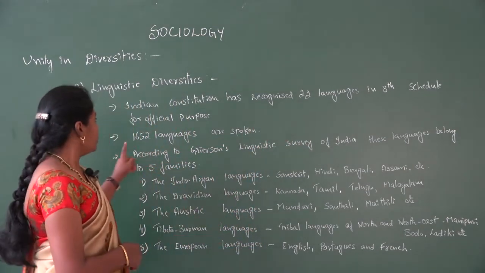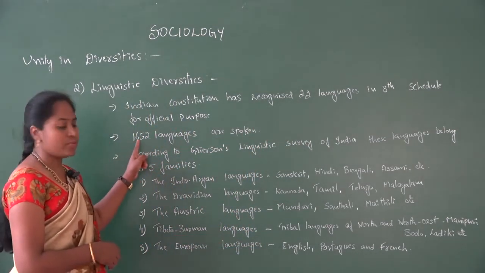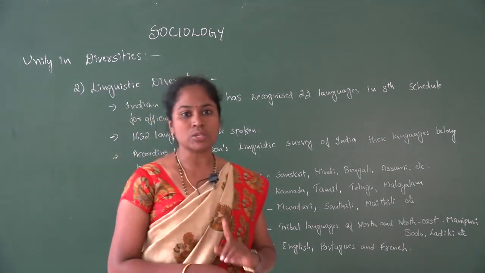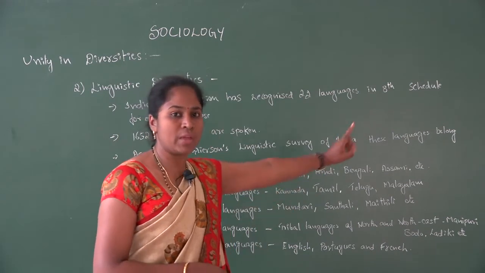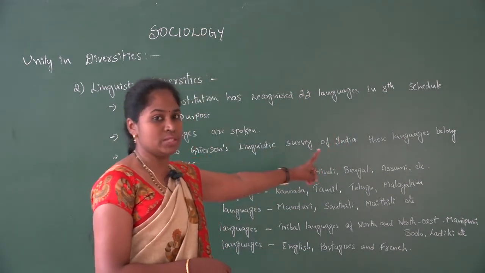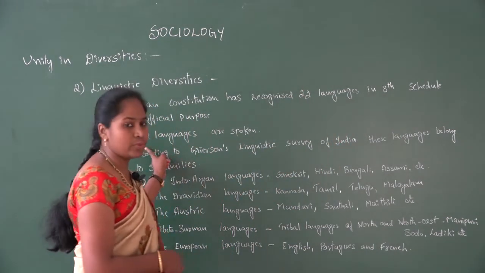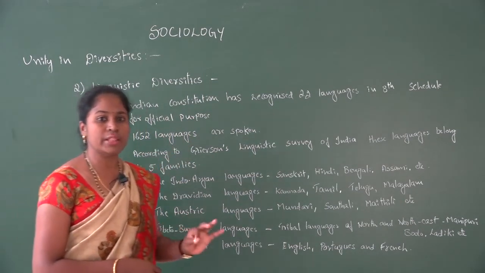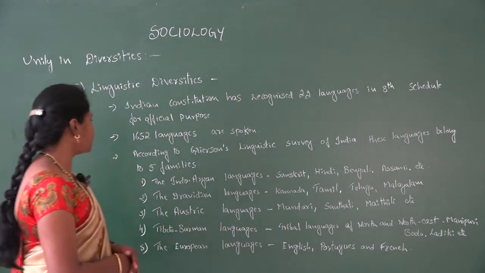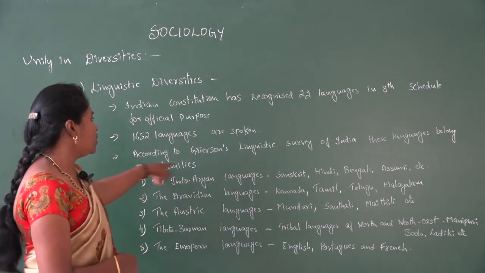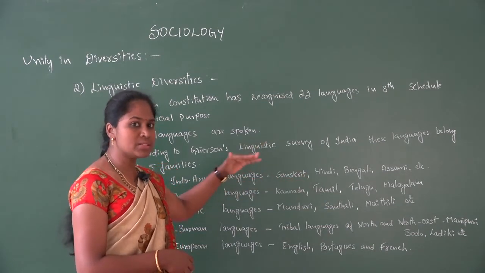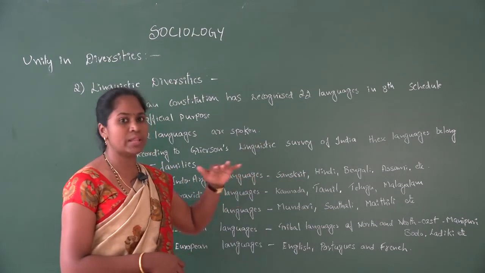Then and also, 1652 languages are spoken in the Indian society. 22 languages are the official languages, as well as the 1652 languages which are the spoken languages which we could find in the Indian society. Then according to Grierson, Linguistic Survey of India, which he made in the Indian society, depends on the languages.